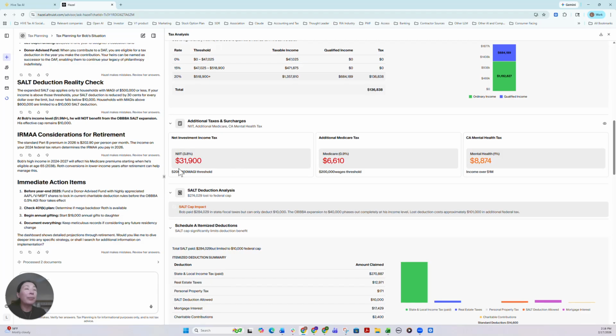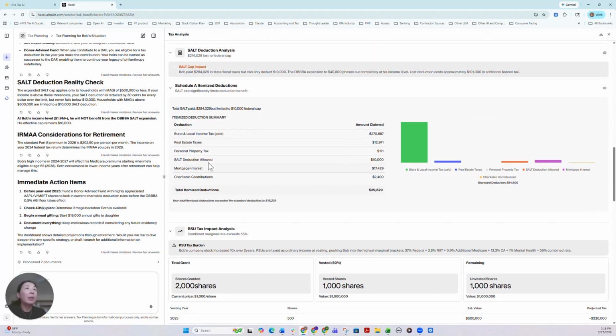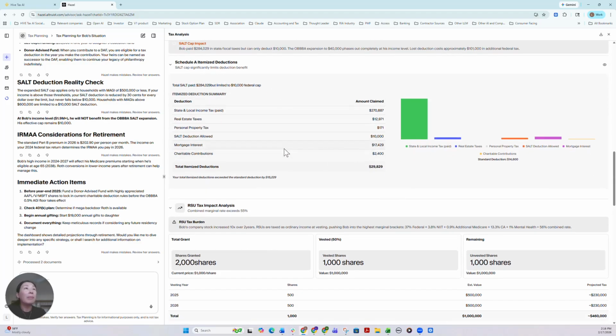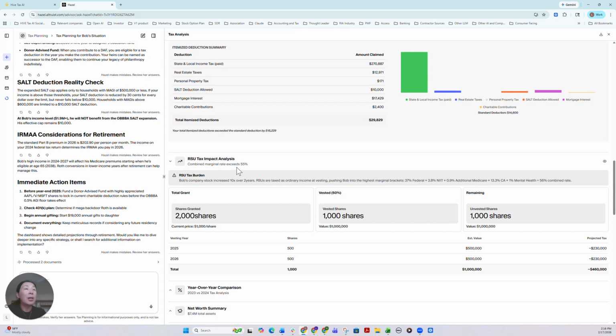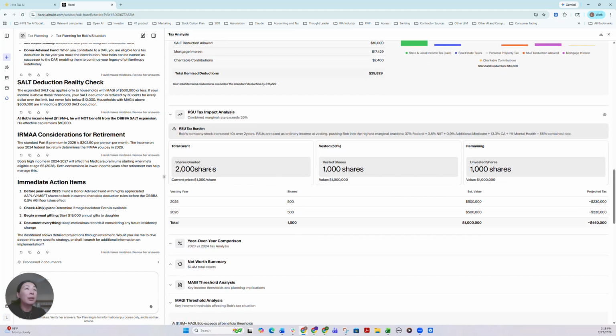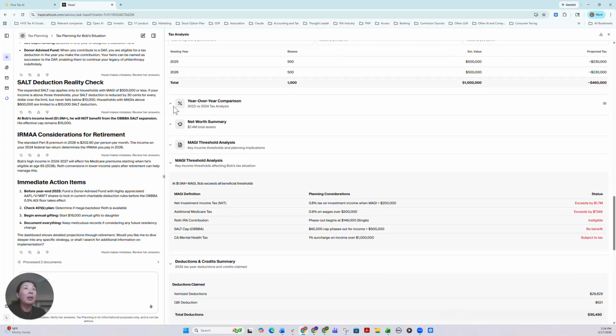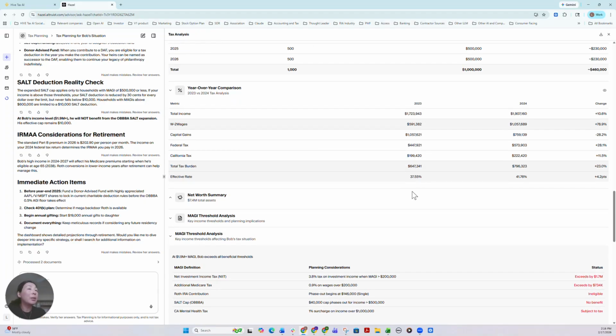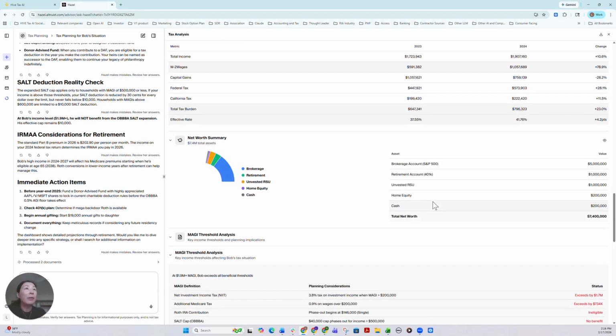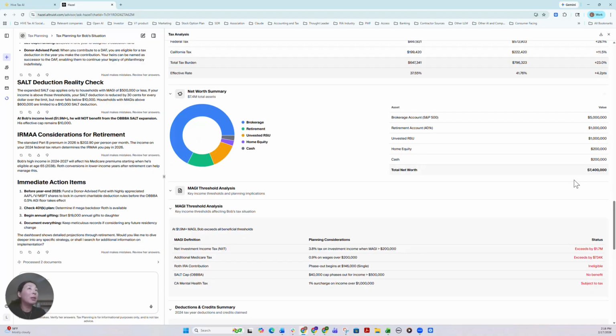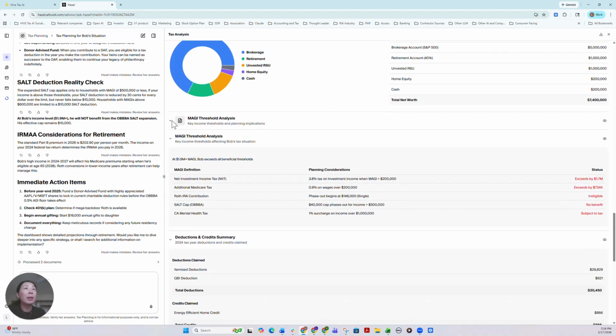and there's NIIT, Medicare, and mental health, Schedule A, and RSU tax impact analysis, 2,000 shares, 1,000 vested, 1,000 remaining. And there's a year-over-year comparison, and a net worth summary. Bob is at 7.4 million net worth.